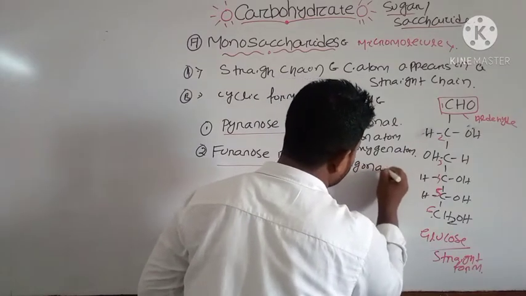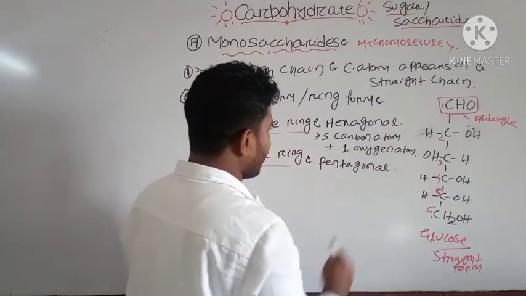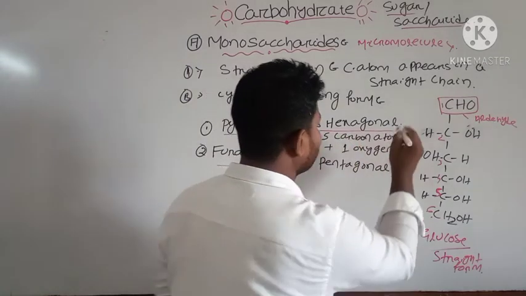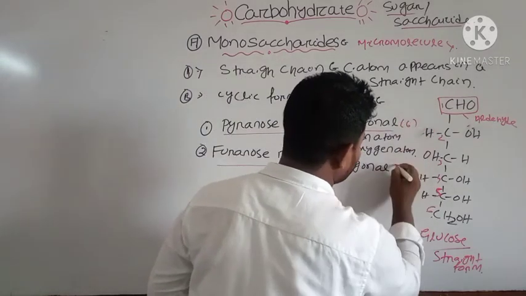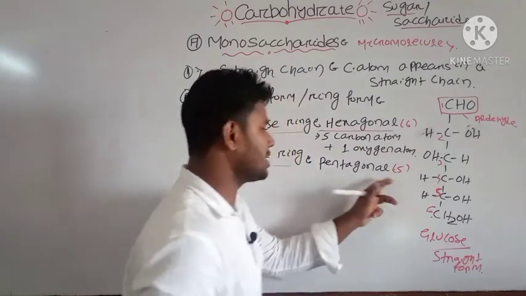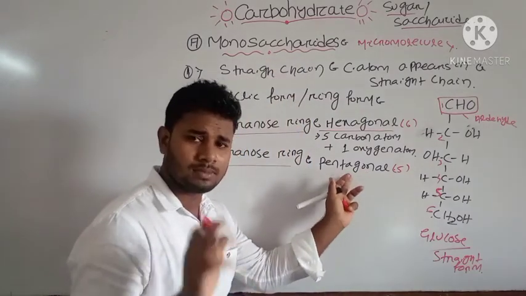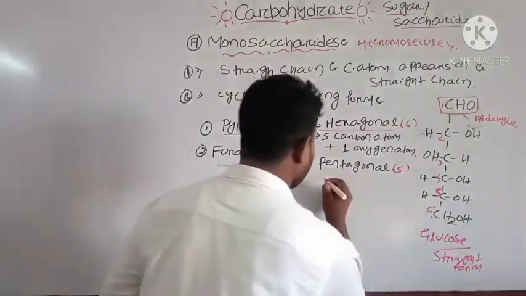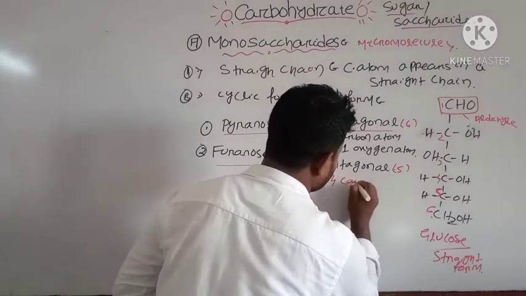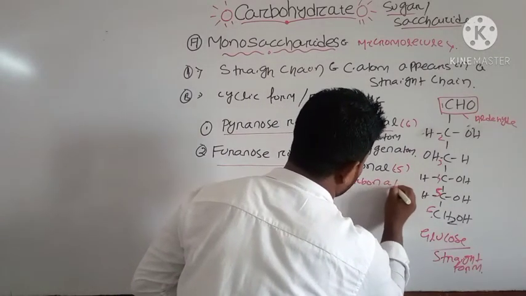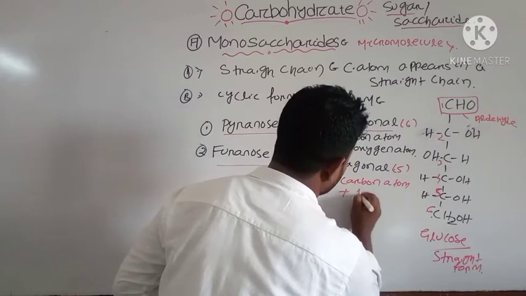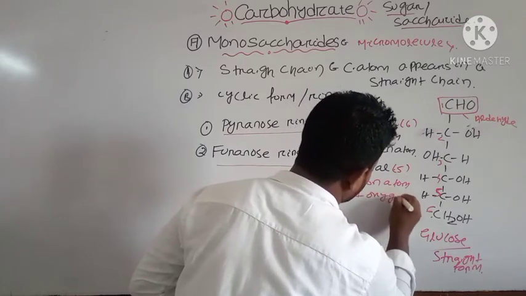Hexagonal has 6, this has 5. And here you have 4 carbon atoms plus 1 oxygen atom.